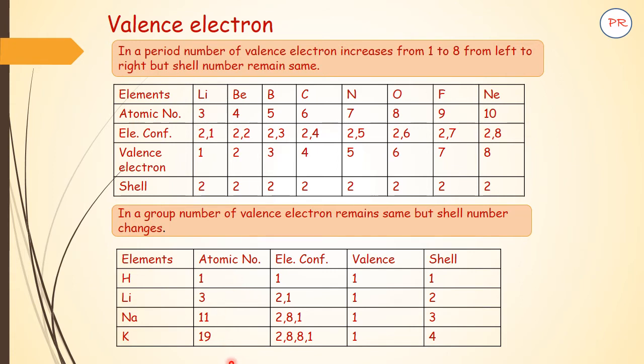Here you can see the atomic number and electronic configuration. There is only the first shell, and the outermost electron is 1. Here the outermost electron is 1, but it is in the second shell. Here it is in the third shell and here in the fourth shell. So the outermost electron, that is the valence electron, will remain the same, but the shell goes on increasing.